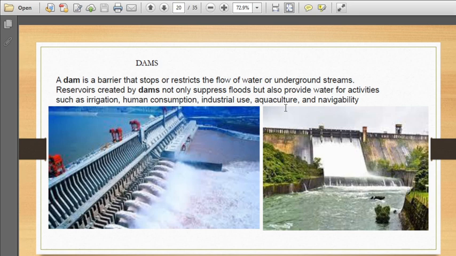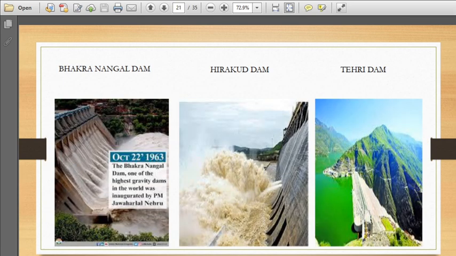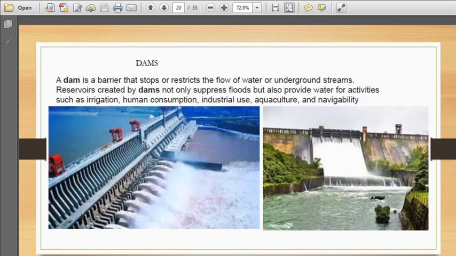So fishing or fisheries or pisciculture is one kind of aquaculture, meaning domesticating aquatic animals like fish and tortoise. This is called aquaculture. So dams are very useful in all these things.